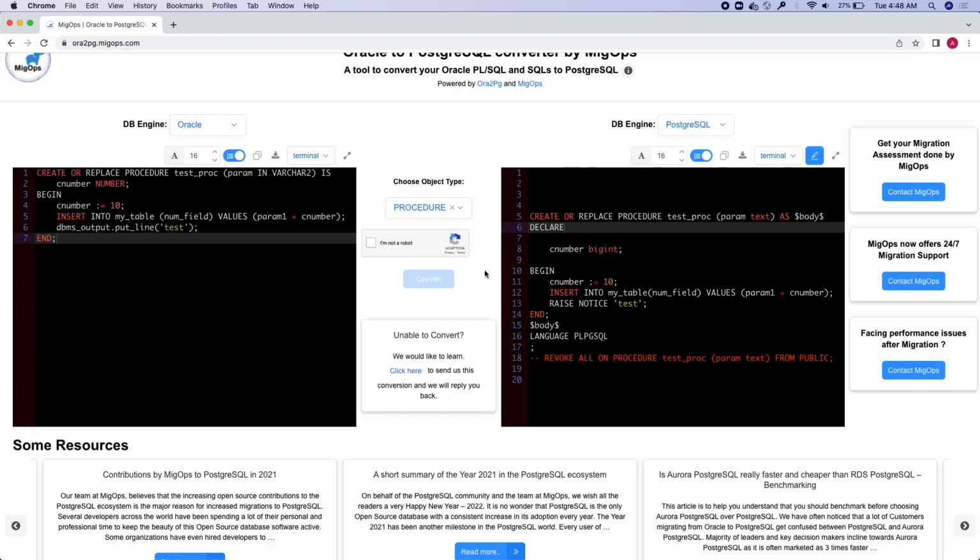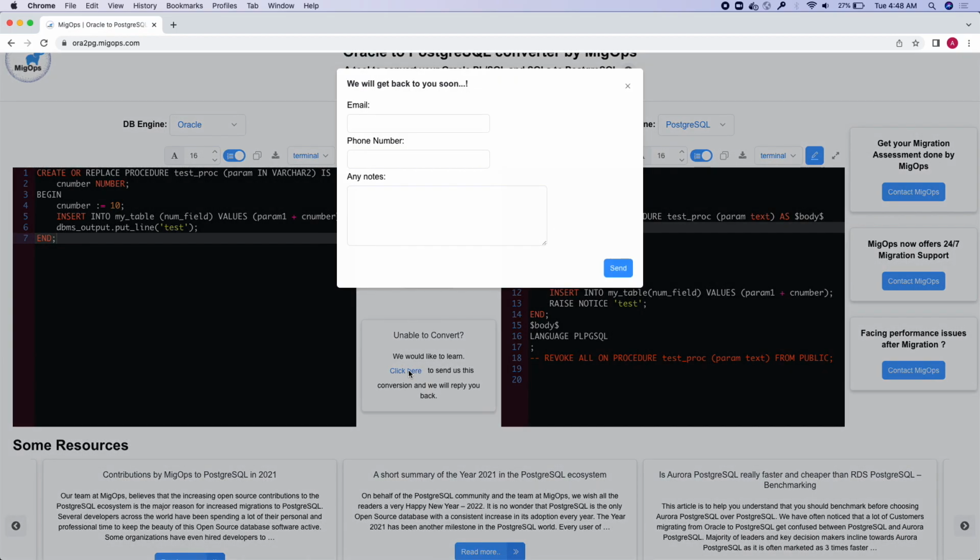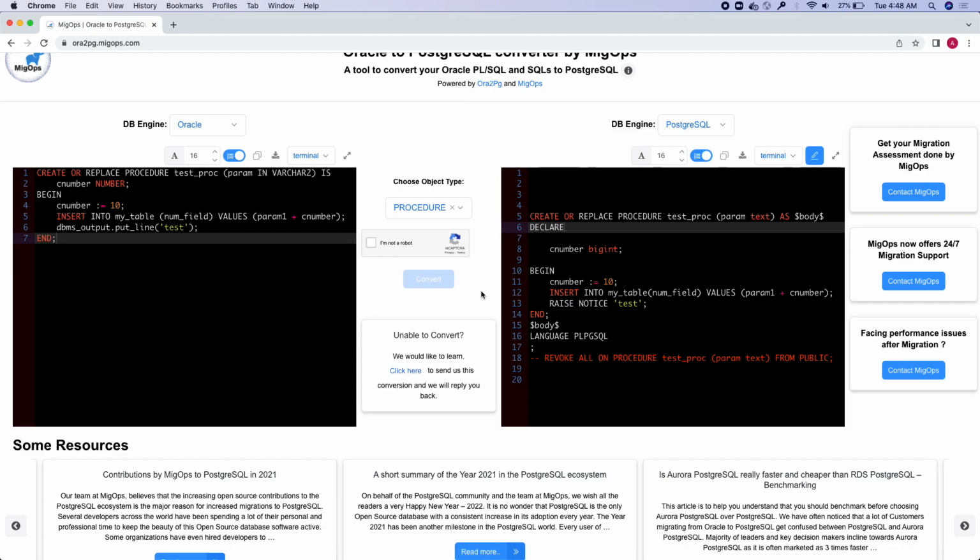If you're not satisfied with the converted code, we request you to kindly click on the link here under Unable to Convert and then put your email address as well as any description about the conversion that you're not satisfied with, and click on send. So this way, our project management team would be able to get feedback about the conversion errors. As we also have your email address, we may be able to respond you back if it's a simple conversion error, and at the same time we may be able to respond you back when the fix has been implemented and what could be the temporary solution that you need to look into.